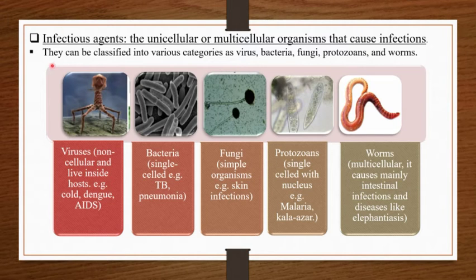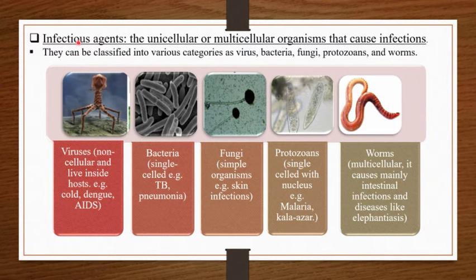Just now we have learned what infectious diseases are. They are the diseases which are caused by the attack of pathogens. Now we are going to learn what the causes of infectious diseases are. So our answer is infectious agents. The unicellular or multicellular organisms that cause infections are known as infectious agents. Means the organisms with one cell or more than one cell that are causing infections are known as infectious agents.